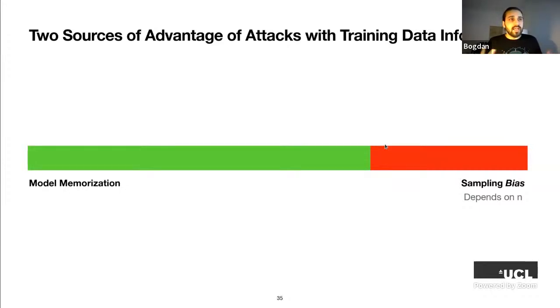And the problem with that, basically, whenever the subgroup size is different for the 2 subgroups you're comparing, you will always see some disparate vulnerability, some non-zero disparity between the vulnerabilities of the 2 subgroups, just because of the sampling bias, not because of model memorization. Again, this is when we're using this worst case approach.